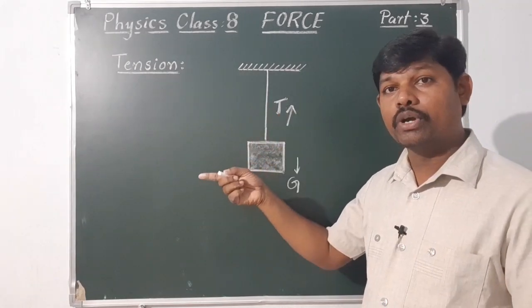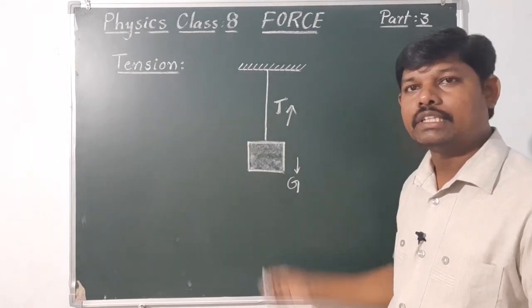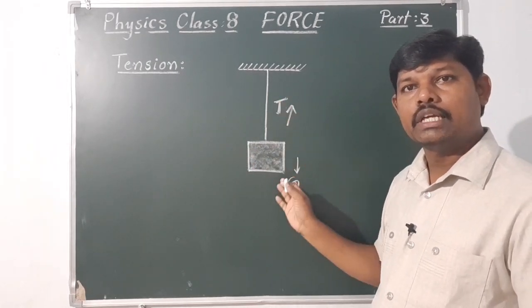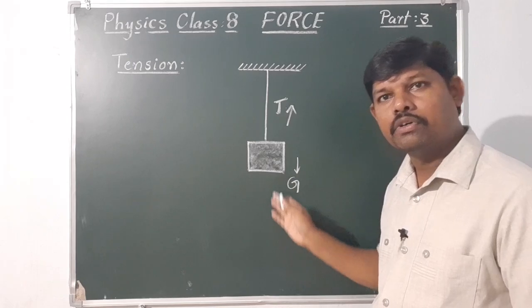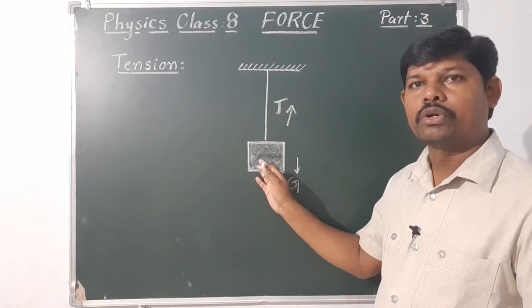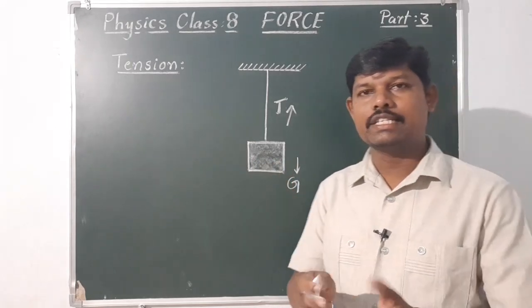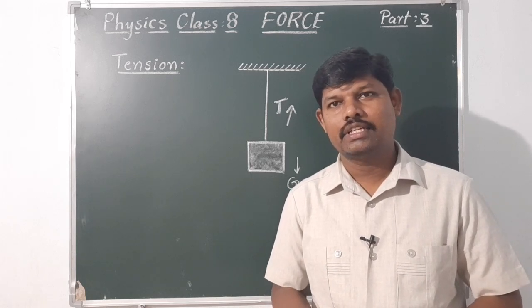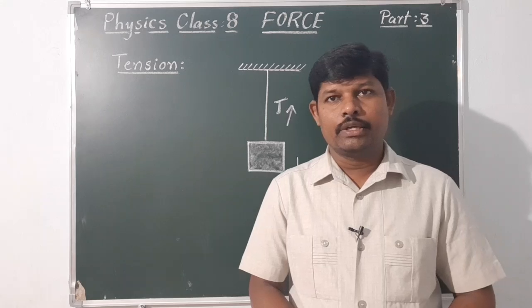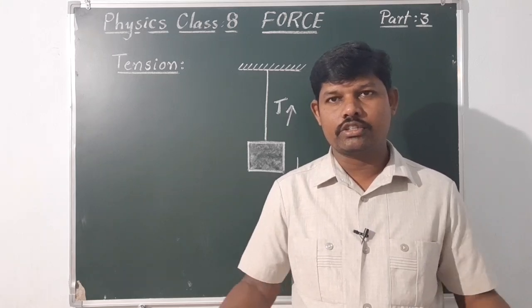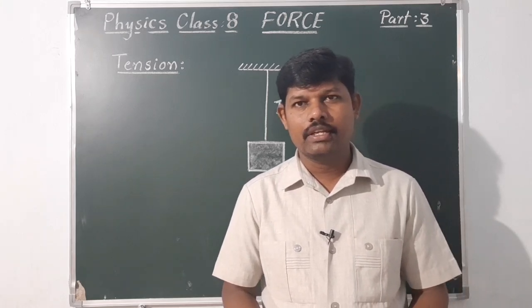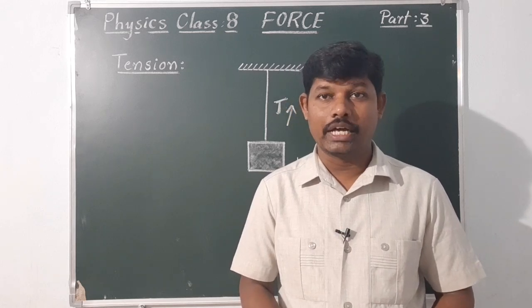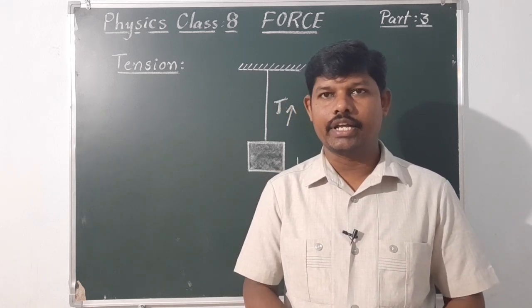If the thread is broken suddenly, the tensional force becomes zero, and the stone will fall down. So what is tension? The tightness of the rope. When you try to stretch a thread or rope, the tightness of the rope or thread is called tension.